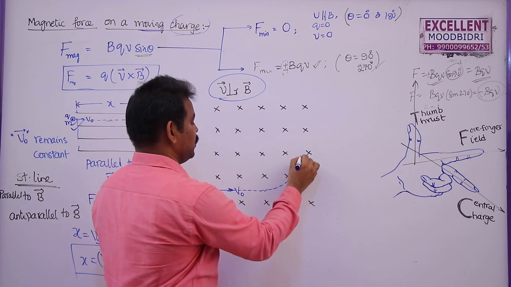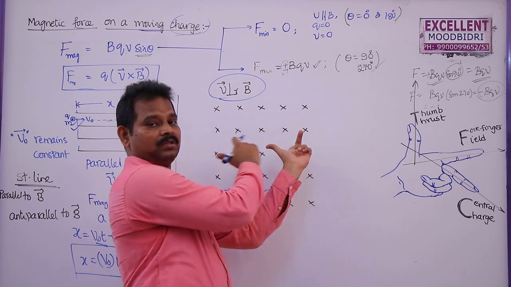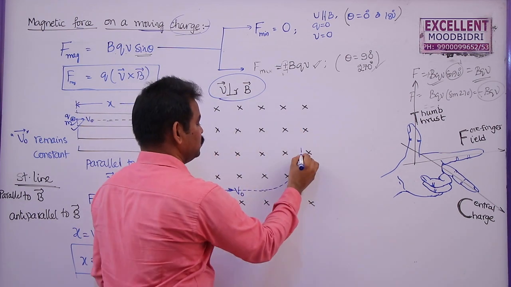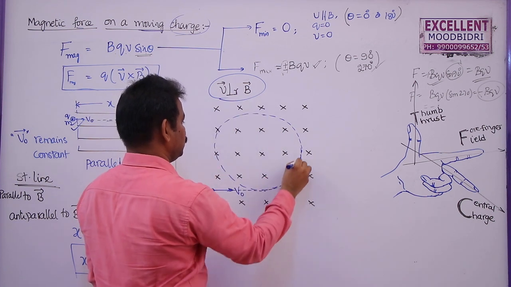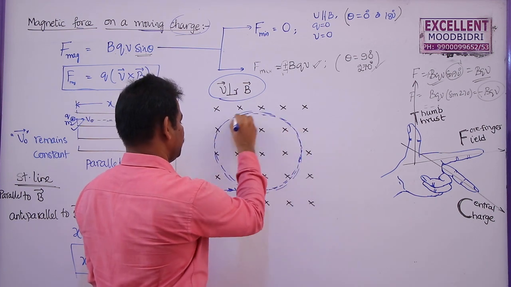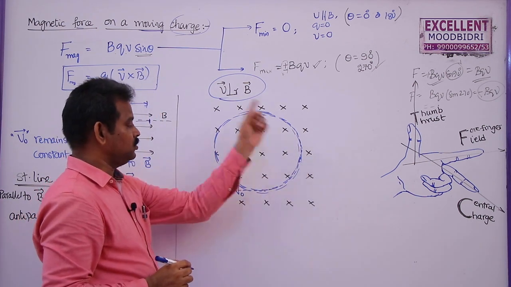So when it is moving in this direction, once again this is the field, charge is moving like this, it will experience a force in this direction, so its direction will change. So now it moves in a circular path in this one. So who is providing the centripetal force for this charged particle to move in a circular path?